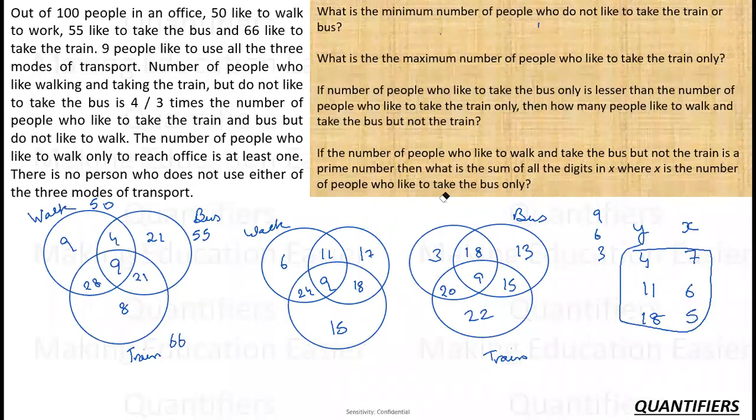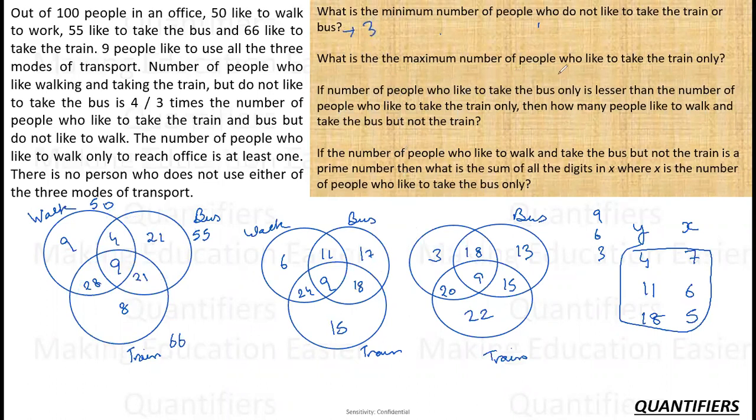Now let me just move to the questions and read it. Okay. The first question says, what is the minimum number of people who do not like to take the train or bus? So train or bus, what is the minimum from both of these? The minimum we have is these 3 people. So who do not like to take the train or bus? So these are the minimum of 3 people with us.